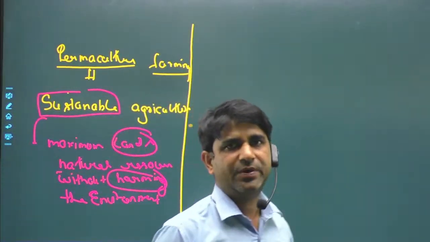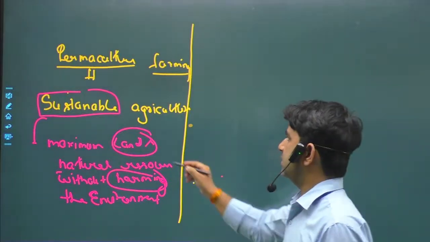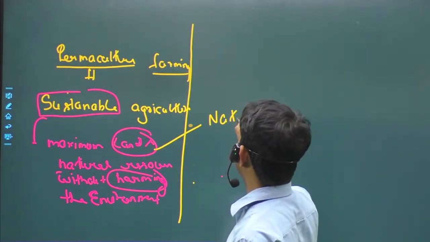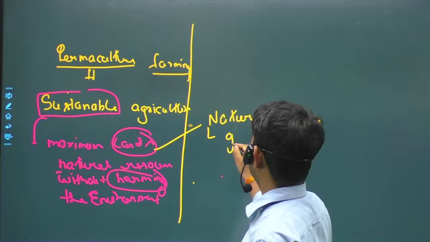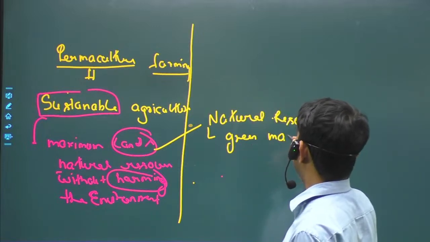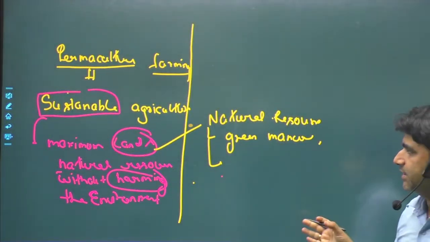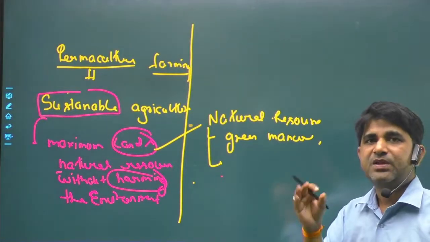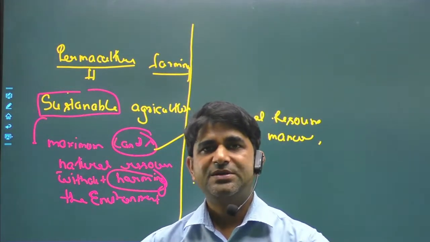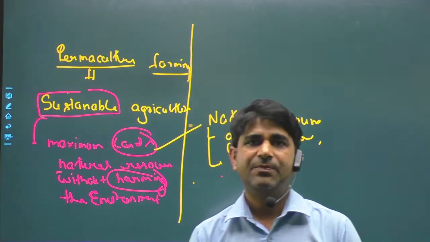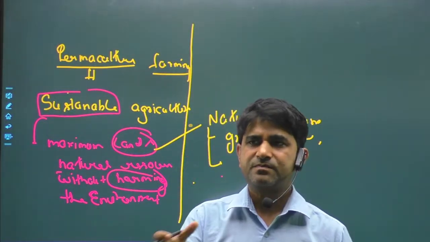And in general, when we talk about sustainable agriculture, we generally use terms like maximum natural resources, like green manure and proper irrigation techniques, by which we can use the maximum natural things for agriculture. Second, we also try to emphasize all the things which can help organic farming, and things which will not degrade the fertility level of land.